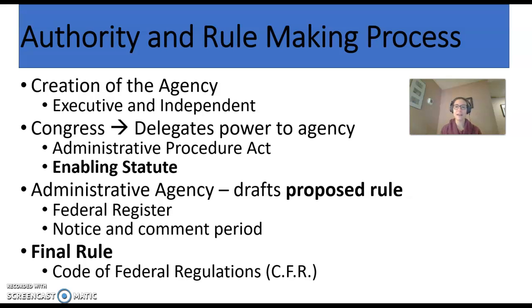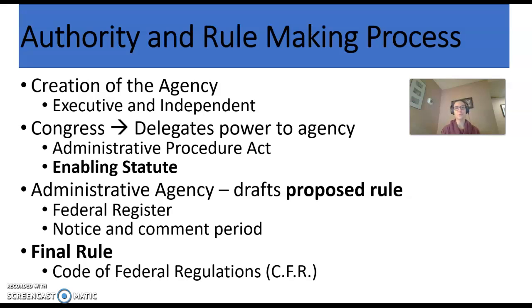First, the agency drafts what's called a proposed rule and says, here's our charge from Congress, here's what we've been asked to do, and here's the proposed rule. You can actually think of this as kind of being a very detailed bill. Remember the way Congress passed laws, or the legislative branch passes laws: the legislature drafts a bill first, and then the congresspersons debate it, and then, after it's been voted on, it becomes a rule of law. Well, the administrative agency process is really similar.